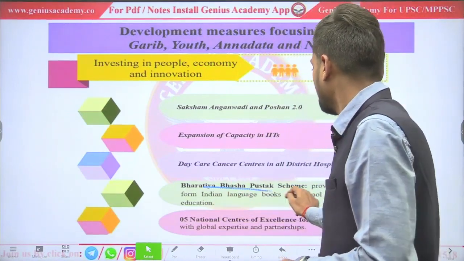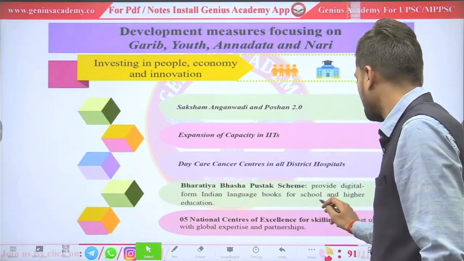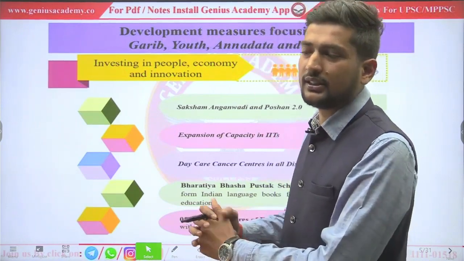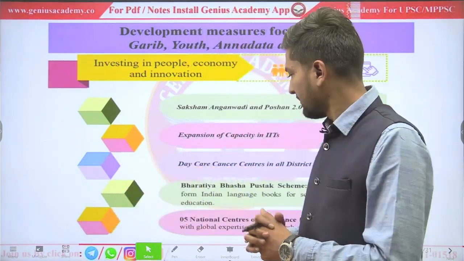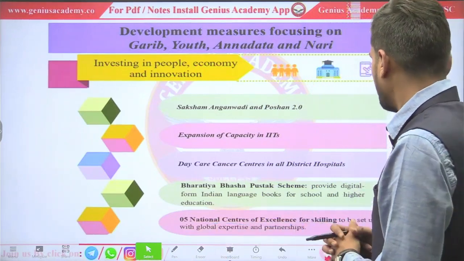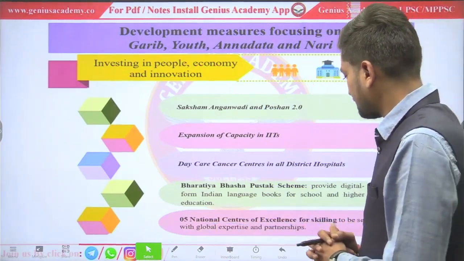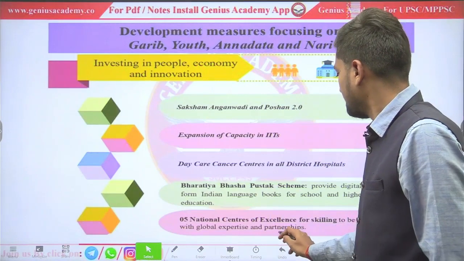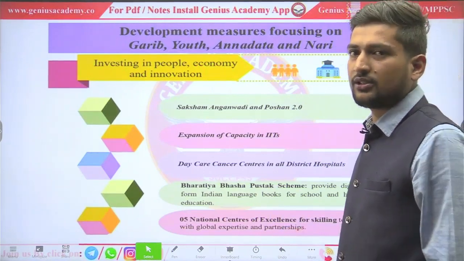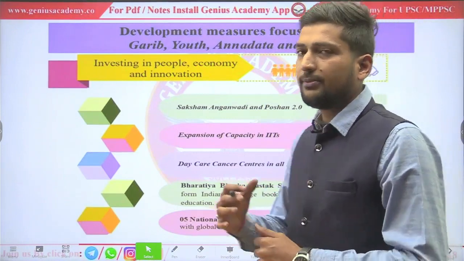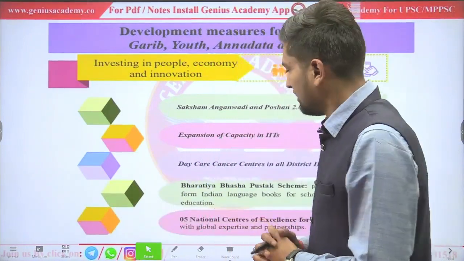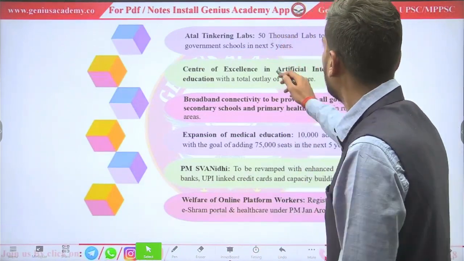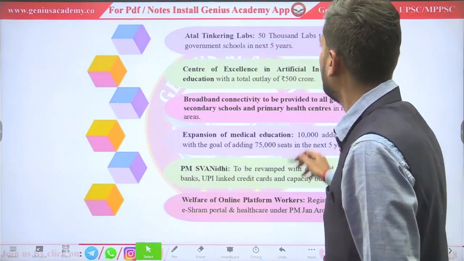Bharatiya Bhasha Pustak scheme. Under this, for all schools and higher education, regional textbooks will be uploaded in digital form. National Centers of Excellence for Skilling. Under this, the government will construct centers which will partner with international institutions. And what will they bring? They will bring international training skills to India. Atal Tinkering Lab. Under the Atal Innovation Mission, the government will construct 50,000 labs in the next 5 years.